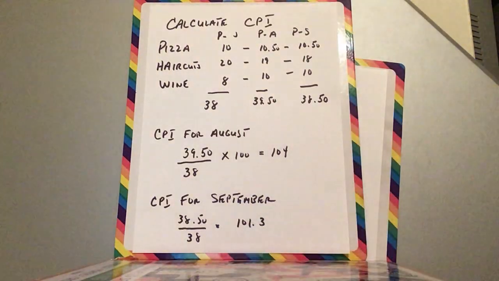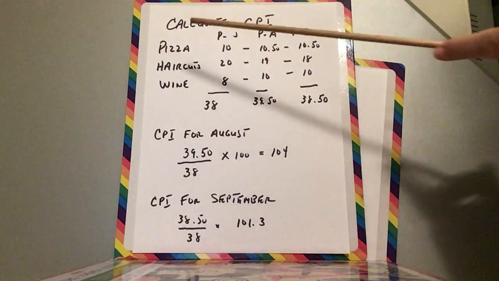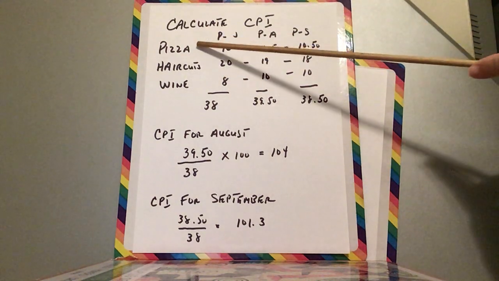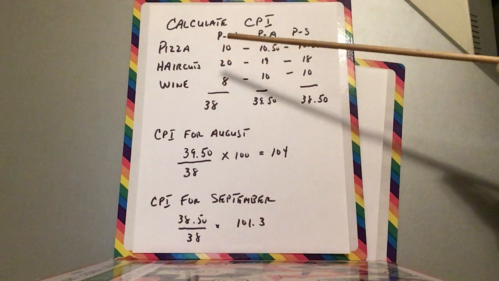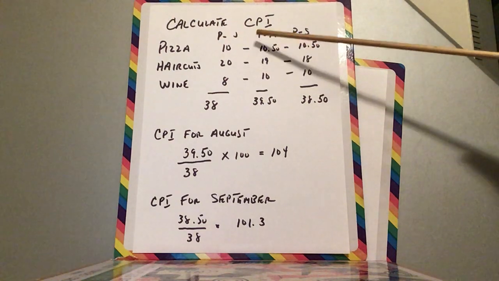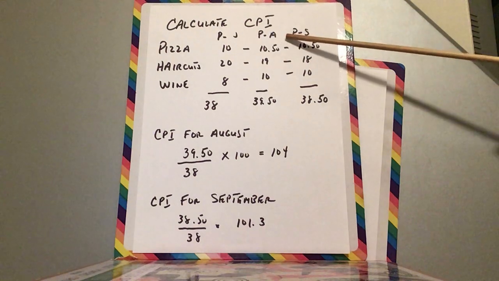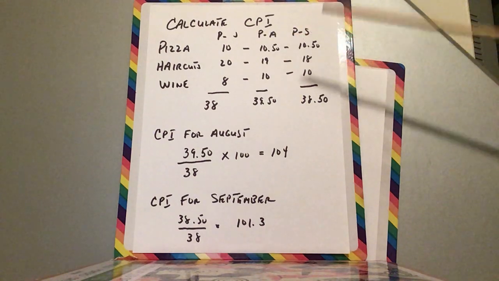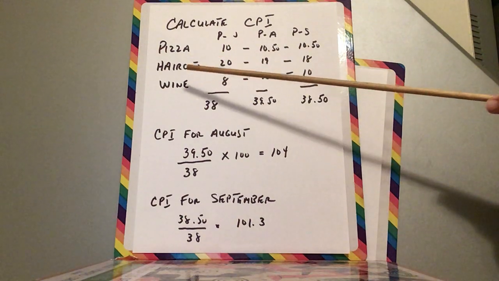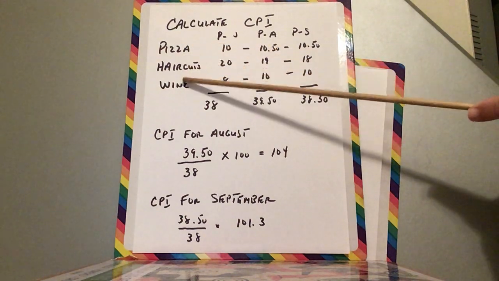Now let's talk about a problem that we could have dealing with the CPI. Now this is pizza, haircuts, and wine. And these goods are going to be fixed no matter what month we're talking about. This is the prices in July. This is the prices in August. And this is the price in September. Now let's say we bought one pizza and had one haircut and one wine. So the quantity is fixed, 1, 1, and 1.